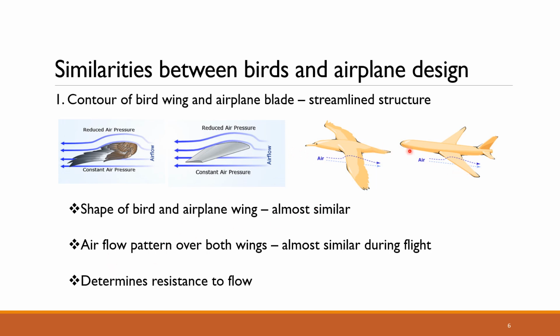The airflow pattern over the blade and the wing determines the resistance to flow. If the resistance offered to flow is very less, it is easy for the flight to occur. So since this contour or shape of the bird wing is streamlined, it completely reduces the resistance to flow.